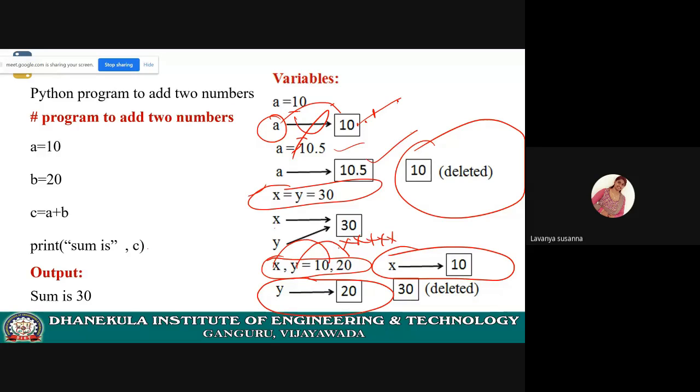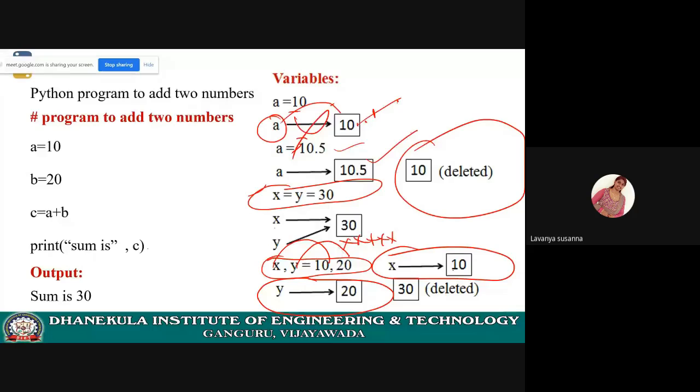See, this is immutable. You cannot change the values. The previous value 30, which x and y were pointing to, is not replaced. Okay, remember that this previous value is not replaced.